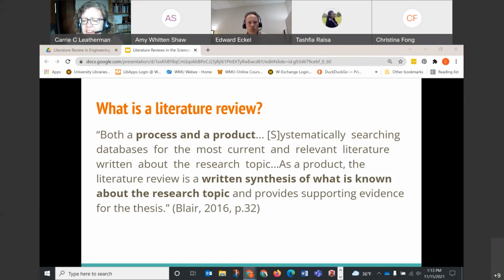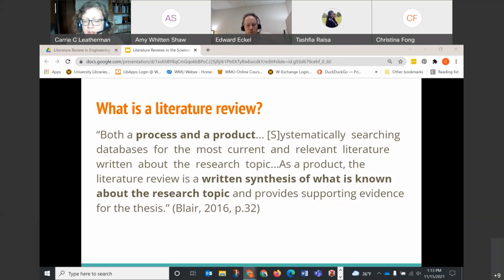An annotated bibliography is simply a list of resources. It doesn't necessarily have to be comprehensive, but with every citation, it includes some sort of brief summary or analysis of the particular source. Okay, that's the annotated part. Our workshop today is not going to cover systematic reviews or annotated bibliographies. Just want to let you know about that.